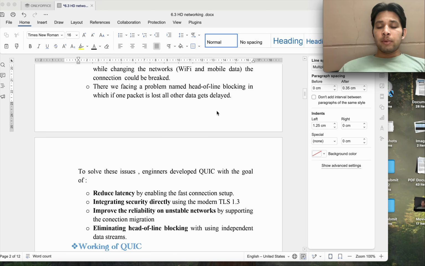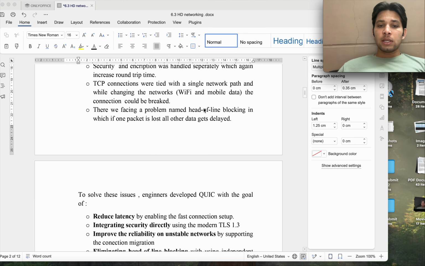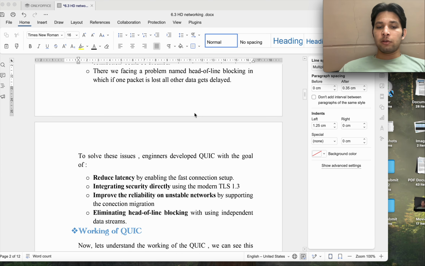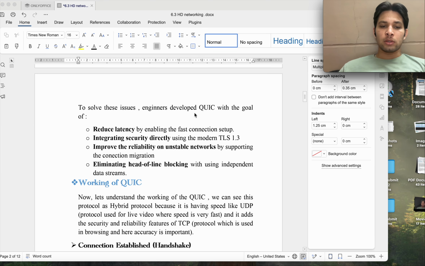Head of line blocking: basically in TCP, if one packet is lost, then all the packets behind it have to wait for that particular packet to be found. You can imagine a post office, and if one letter is lost, then all the packets behind have to wait for that particular packet to be found or retransmitted. This is a delay, because the other packets behind are waiting for that one. This problem is also solved by QUIC. It reduces latency, integrates security directly, improves reliability, and eliminates head of line blocking.